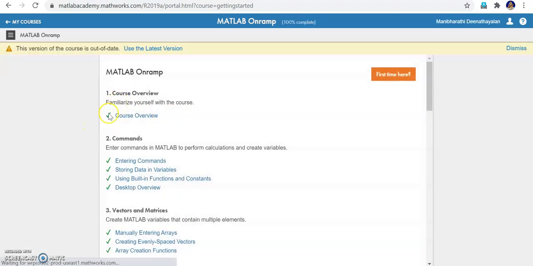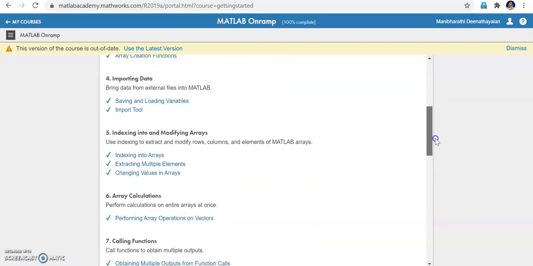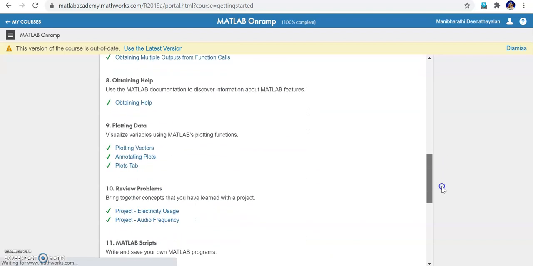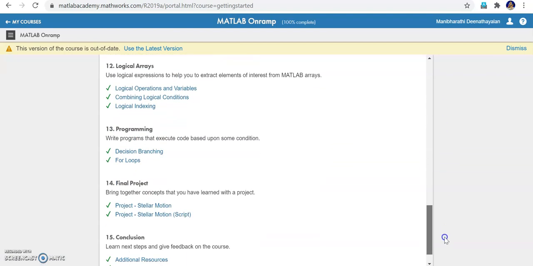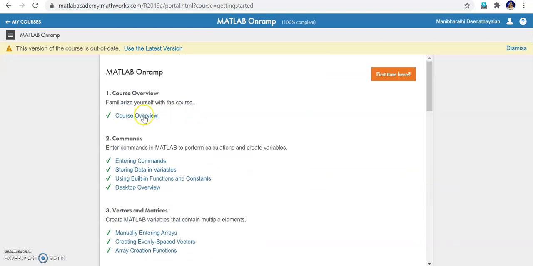Since I completed everything, the green tick mark is coming, right? You can see the lesson plan: what is a command, importing data, indexing, array calculation, calling a function, plotting data, logical array programming. See, it may look like many things, right? It takes only 2 hours to complete this course. Let me take you to the course overview.